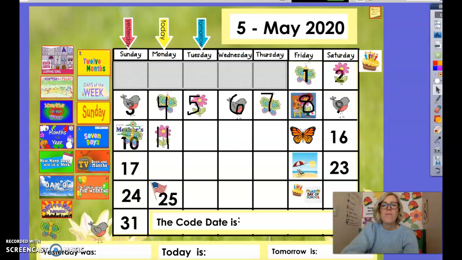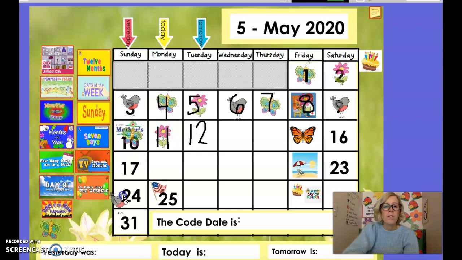All right, let's go ahead and fill in our calendar for the day. Yesterday was May 11, which means 12 would come next. Remember, 12 is a teen number, so it starts with a 1 and then it has a 2. Our pattern is going to look like this. Let's start back here. We have flower, bird, butterfly. Flower, ooh, then bird comes next today.